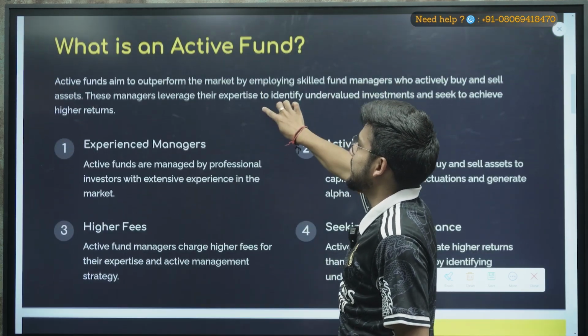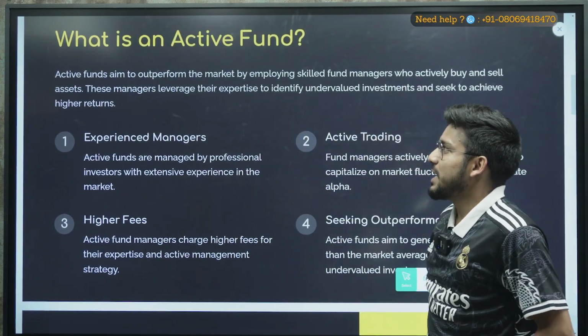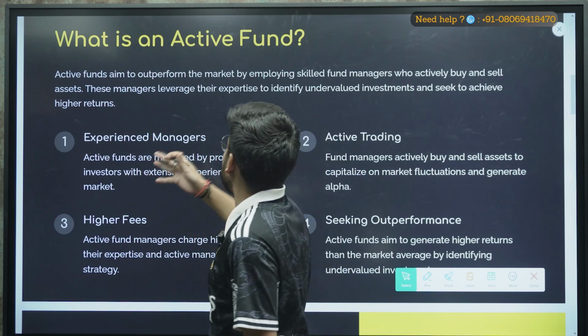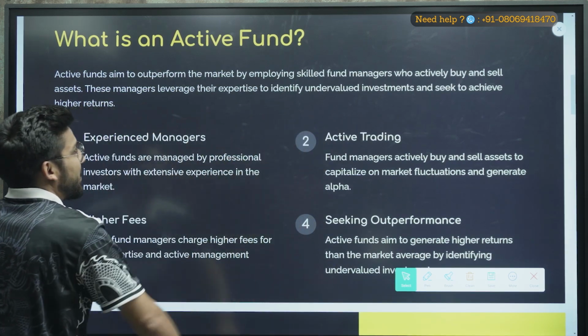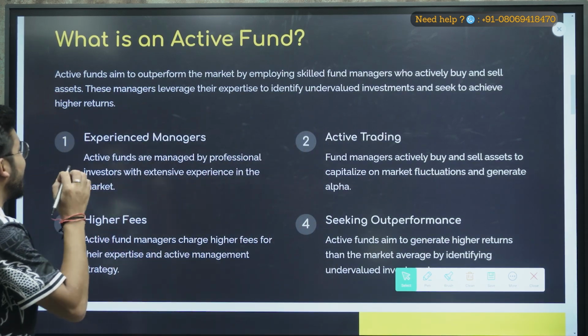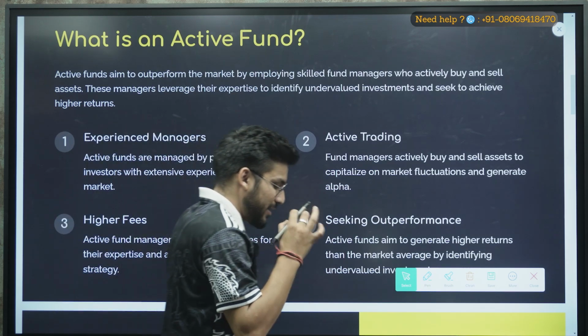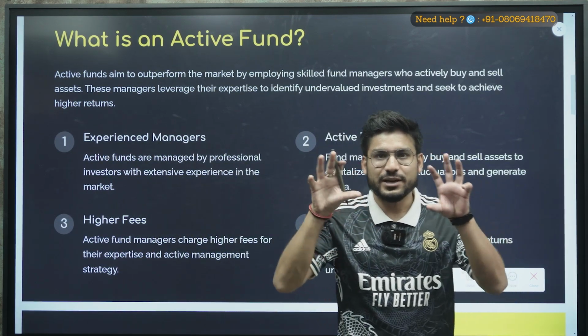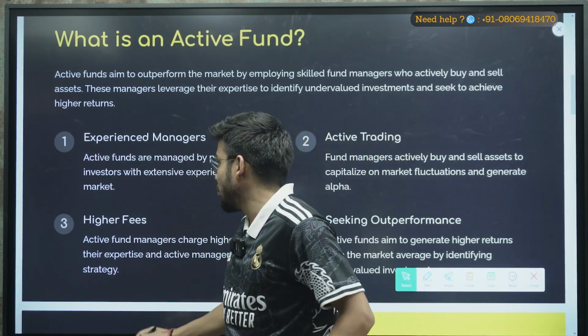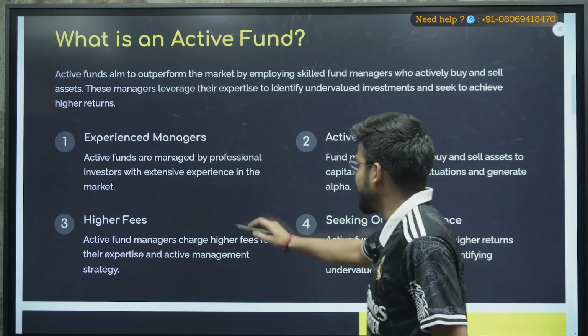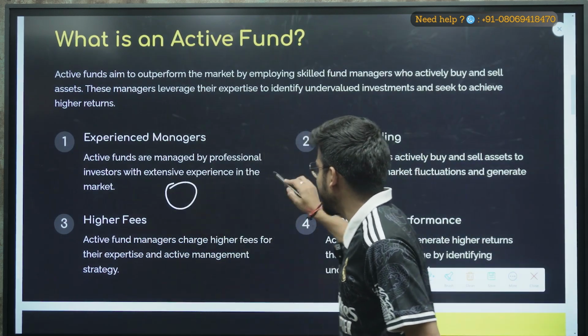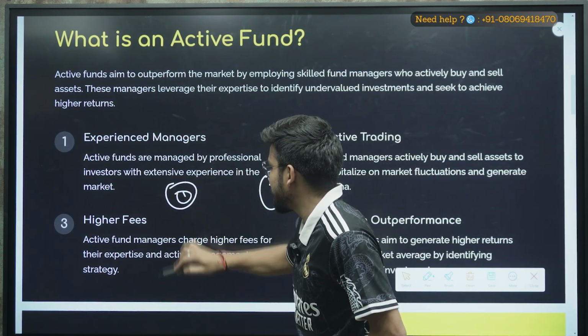So here you can see what active funds are. Active funds aim to outperform the market by employing skilled fund managers who actively buy and sell assets. Now what do you mean by that? It means, for example, there are two classes of people, and this is the first one, and this is the second class of people.